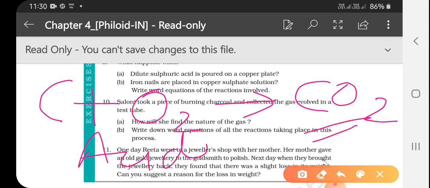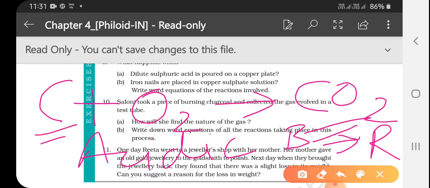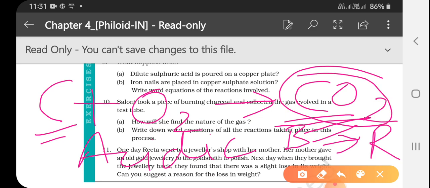This will convert blue litmus paper into red because it is acidic. So keep in mind that non-metal oxides are acidic in nature and convert blue litmus paper into red.